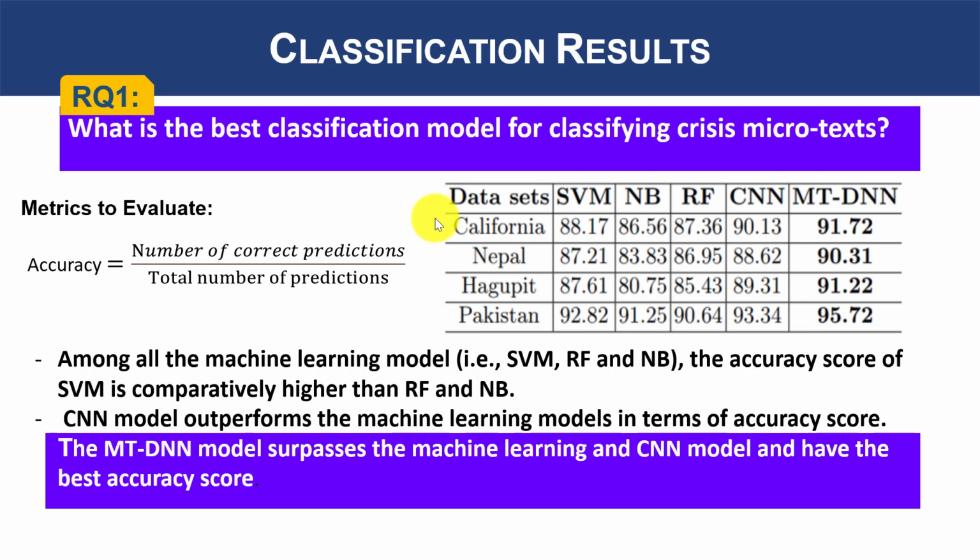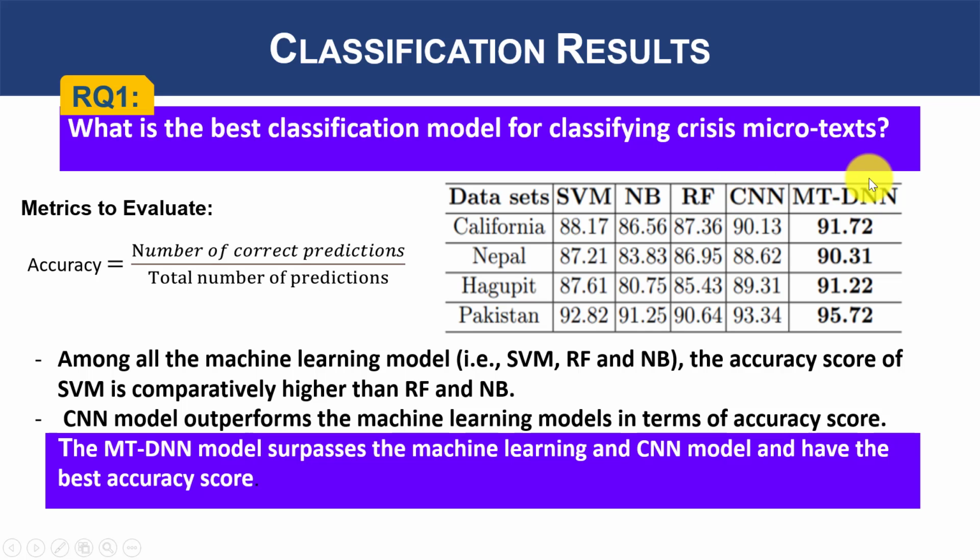Two important observations. First, as you can see in the figure, among all the classic classifiers, the accuracy score of SVM is comparatively higher than naive Bayes and random forest. However, the CNN model outperforms all of them.